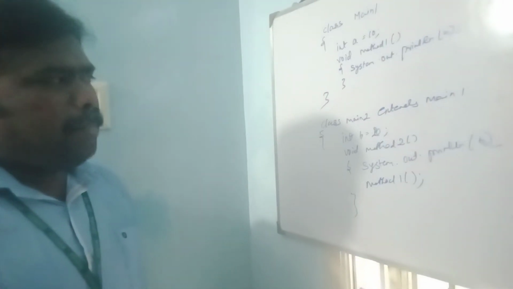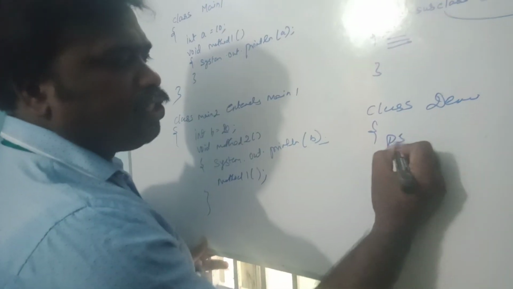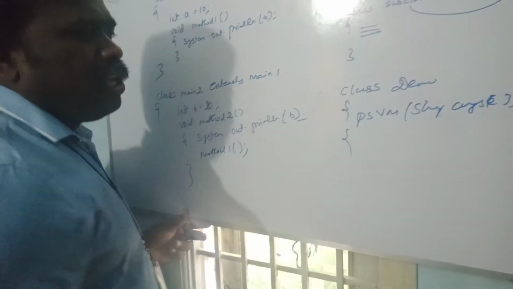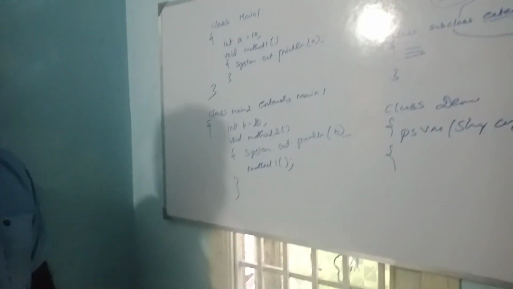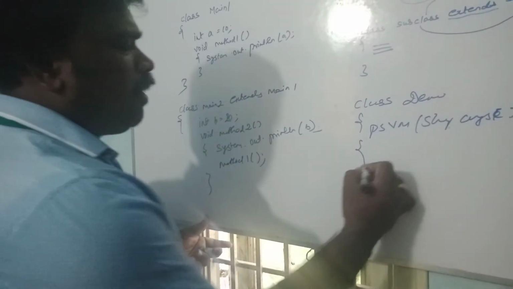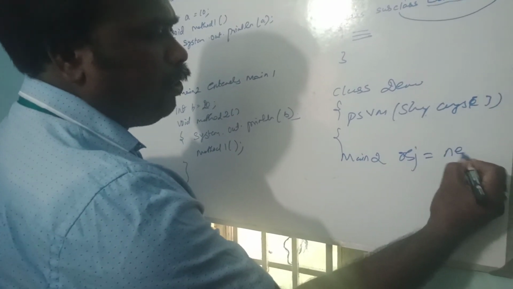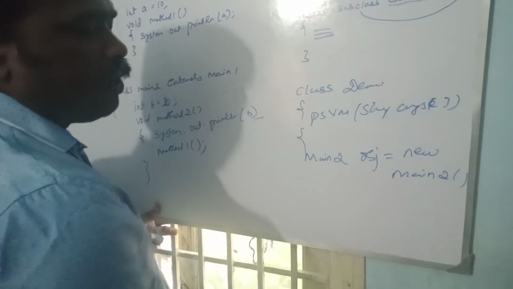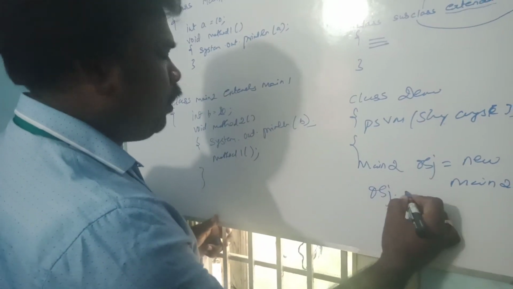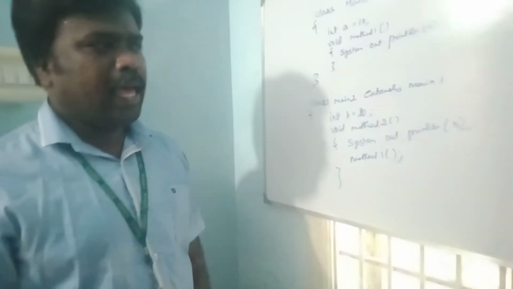How do you create a main class for this inheritance program? Class demo, then public static void main(String args). We cannot create an object for the superclass. We create an object only for the subclass, because the subclass can inherit all the properties from the base class. So I am creating an object for the subclass: main2 obj = new main2. With the help of this object, I am accessing method2: obj.method2. This is the simple example for inheritance.